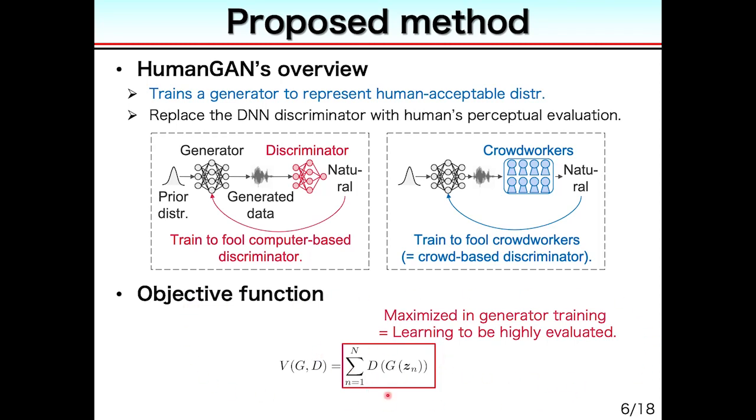The bottom of this slide is the objective function during training of the HumanGAN. The red frame term is maximized during the generator training. The term is the posterior probability of the human-based discriminator. Namely, the generator is trained so that the generated data is rated higher by humans.